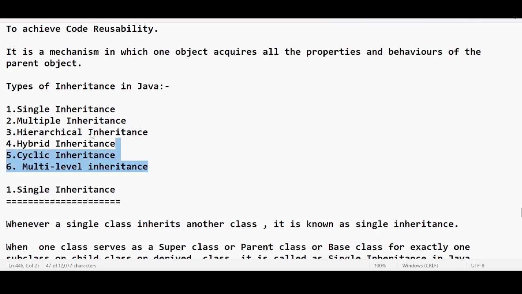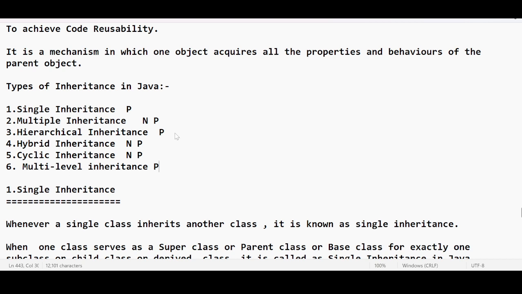If you observe all these six categories, you must understand one thing: single inheritance is possible, multiple inheritance is not possible, hierarchical inheritance is possible, hybrid is not possible, cyclic is not possible, and multi-level is possible.